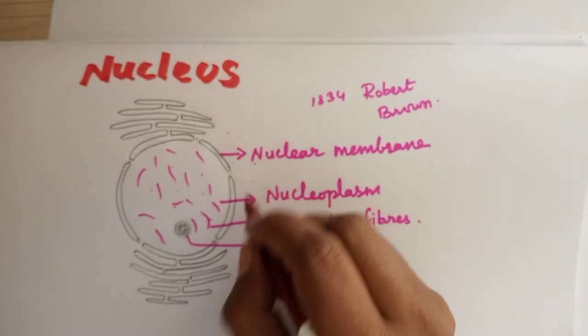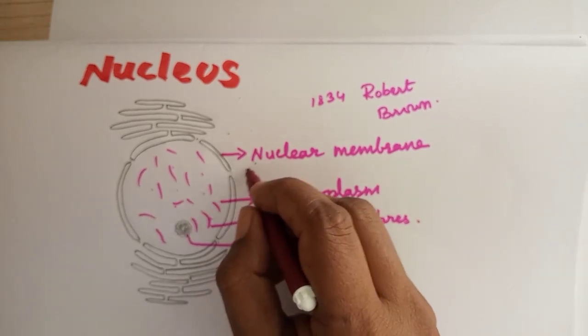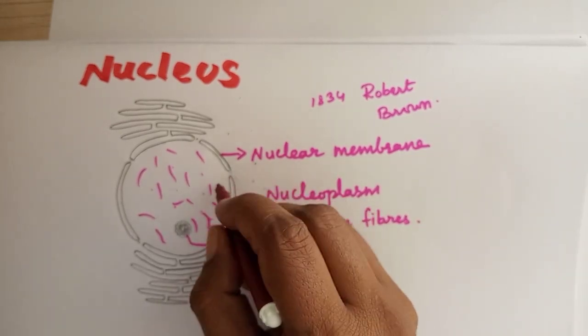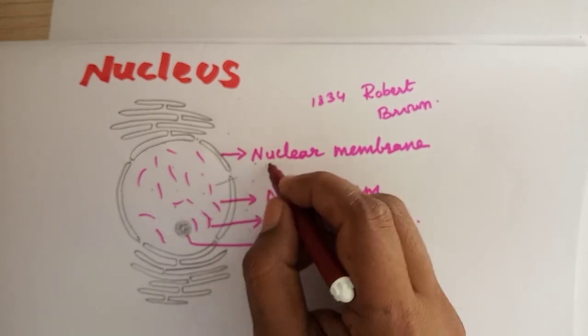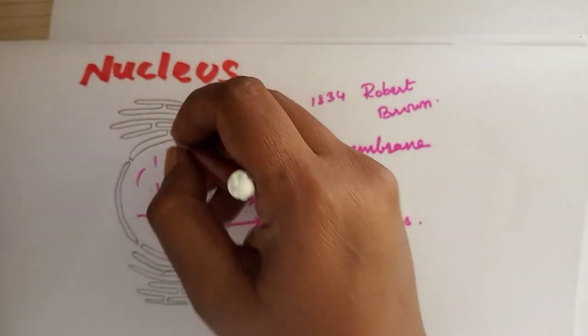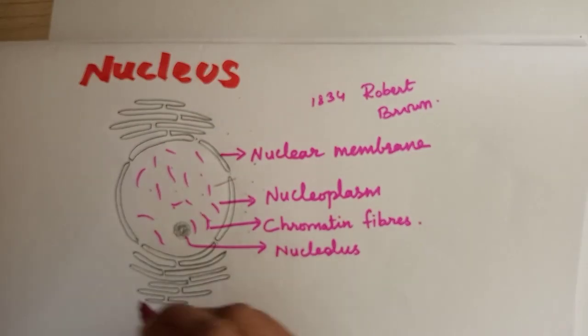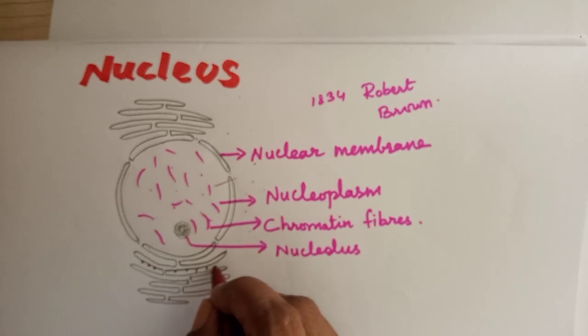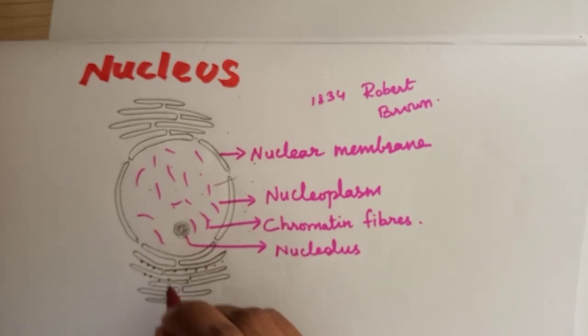So this is the cytoplasm, children. From here the materials are exchanged from here to here. The outer membrane of the nuclear envelope is usually connected with the endoplasmic reticulum. It also bears ribosomes.